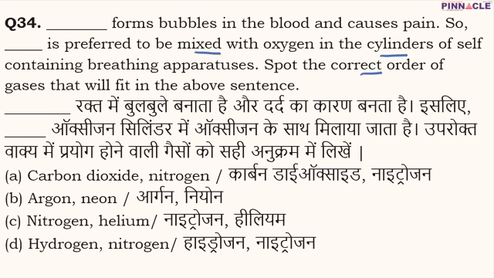Here the question is talking about whenever we go underground, or do underwater swimming, where the pressure of the gas increases. In that case, nitrogen forms bubbles in our blood and causes a lot of pain. In order to avoid that pain, or the bubble formation in blood, the breathing apparatus is generally mixed with helium. Helium is mixed with oxygen so that nitrogen cannot form bubbles in the blood and we can avoid that pain.